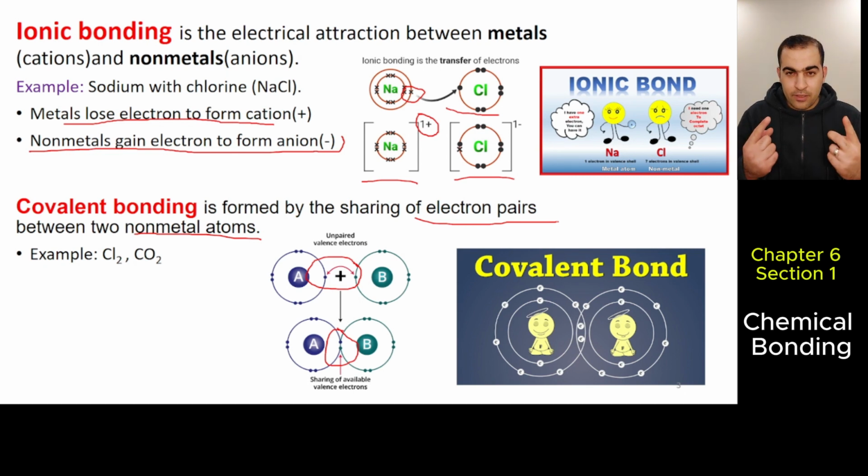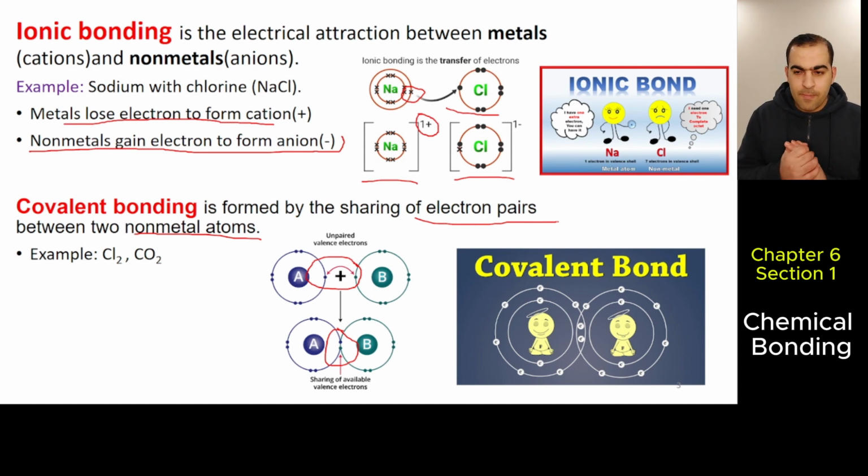Sometimes two different atoms share two pairs of electrons, meaning four electrons. Sometimes they share six electrons, three pairs of electrons. This is the difference between ionic bonding and covalent bonding. Ionic bonds are between metal and nonmetal, covalent bonds between nonmetals. There's sharing of electrons in covalent bonds, but in ionic bonding there's transferring of electrons.